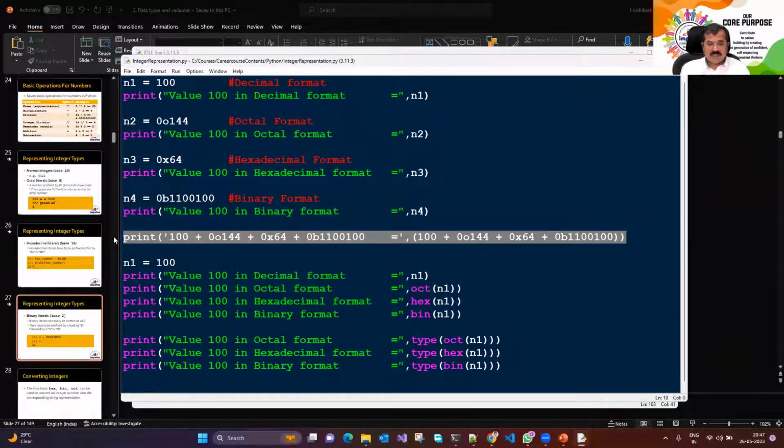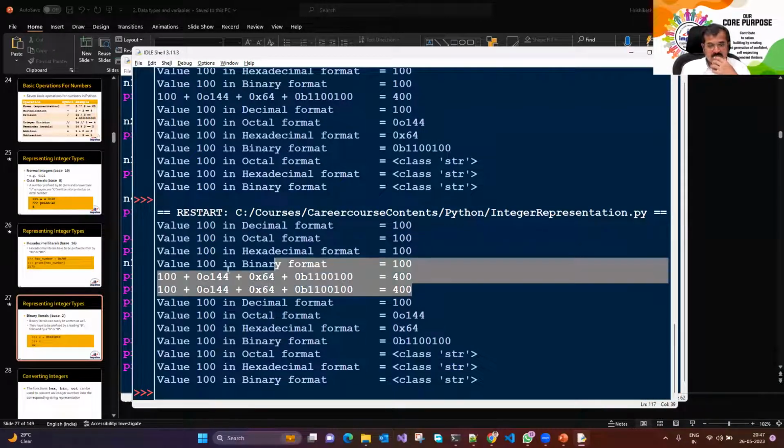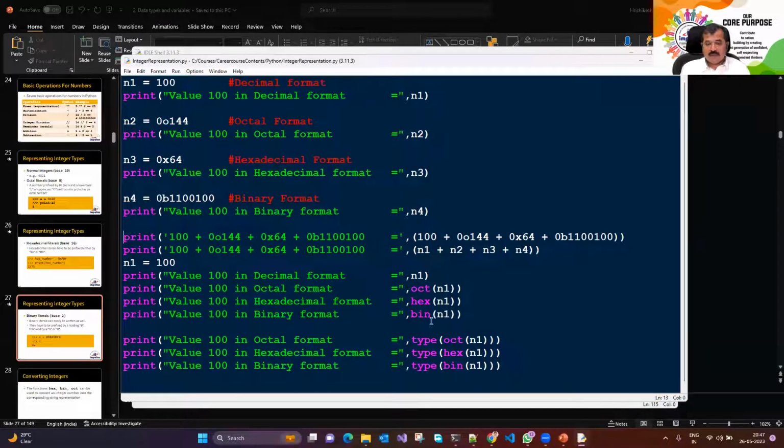Like if I had taken this, if I had passed over here, and here if I said n1 plus n2 plus n3 plus n4, that will still give you the answer as 400. Let's check it out. That still gives me the answer as 400. Can you see this, 2 times 400? We still get the answer as 400. So these octal, hexadecimal, binary functions return the string representation of that particular integer. This will be the octal representation, this will be the hexadecimal representation, this will be binary. But the answer it returns is of type string.